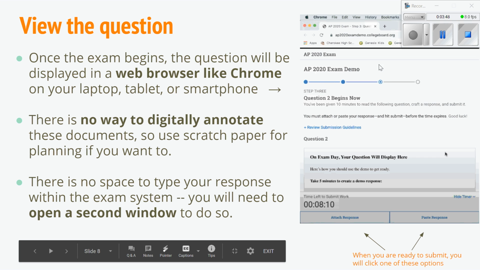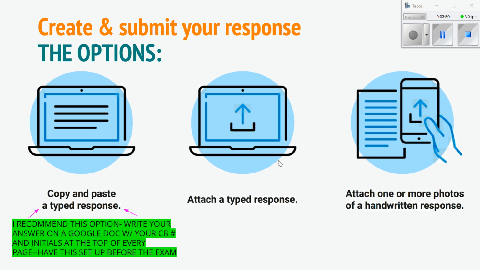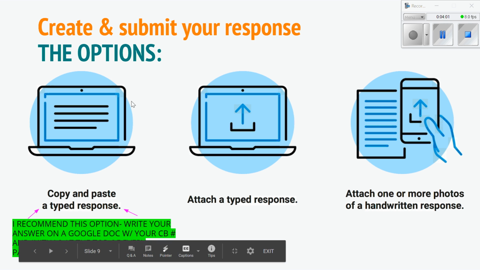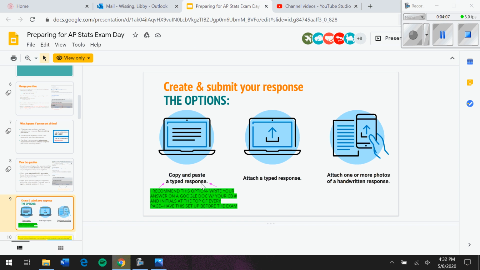So you're going to have 2 windows open. And when you're ready to submit, you're going to either attach a response, like a picture, or paste a response. That would be if you type it in Google Docs or Microsoft Word. So there's 3 different ways to do this. Again, this is something made by another teacher, so I don't necessarily know what I would say are the best options, but we're going to go through all 3.